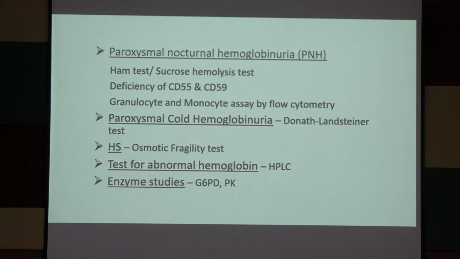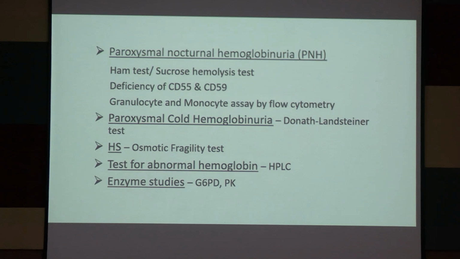Now there are some specific tests for some causes of hemolytic anemia. Just know the names. Paroxysmal nocturnal hemoglobinuria: Ham test or sucrose hemolysis test, deficiency of CD55 or CD59.